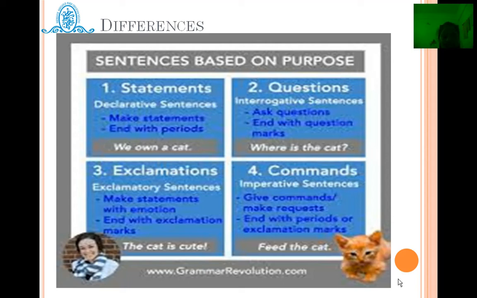Generally, imperative sentences end with periods or sometimes an exclamation mark. For example, feed the cat, complete your notebook, look at the window. In this sense, you can have a proper understanding about the 4 types of sentences.